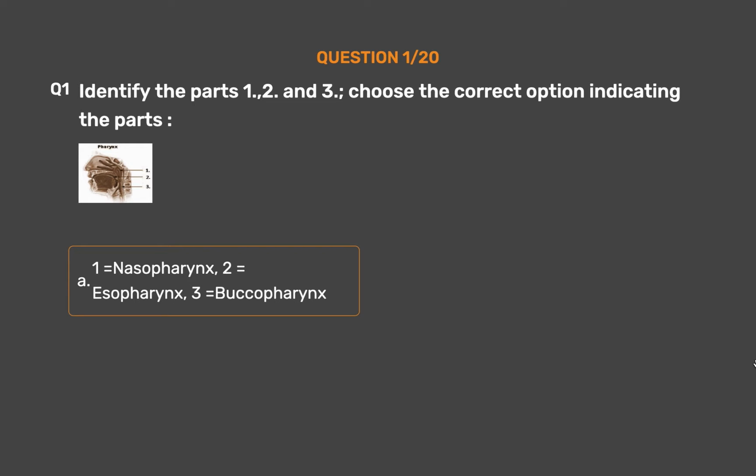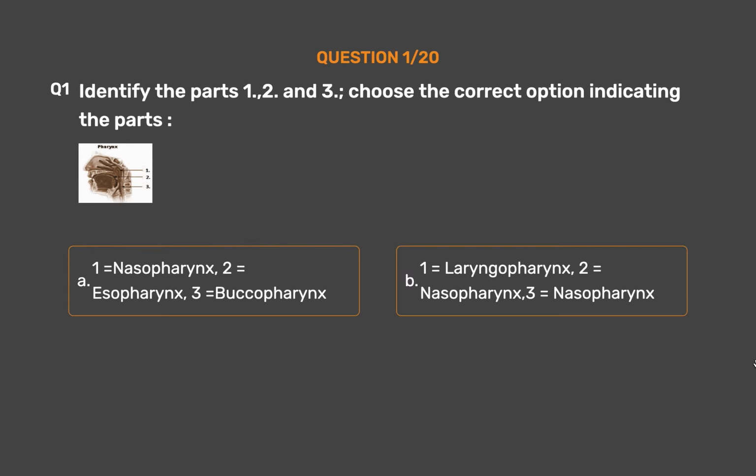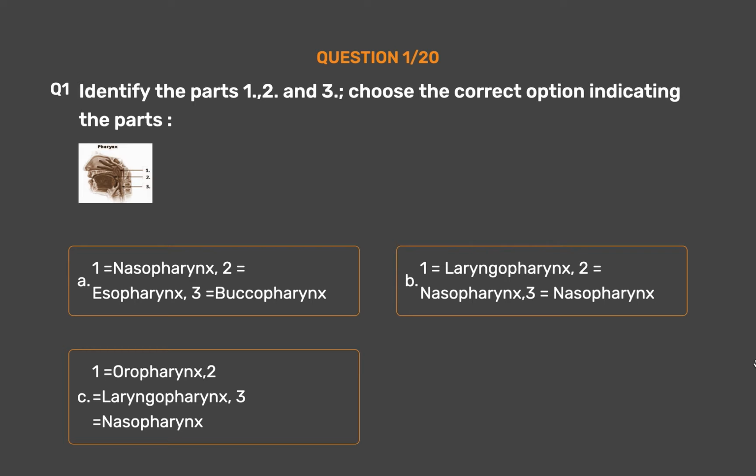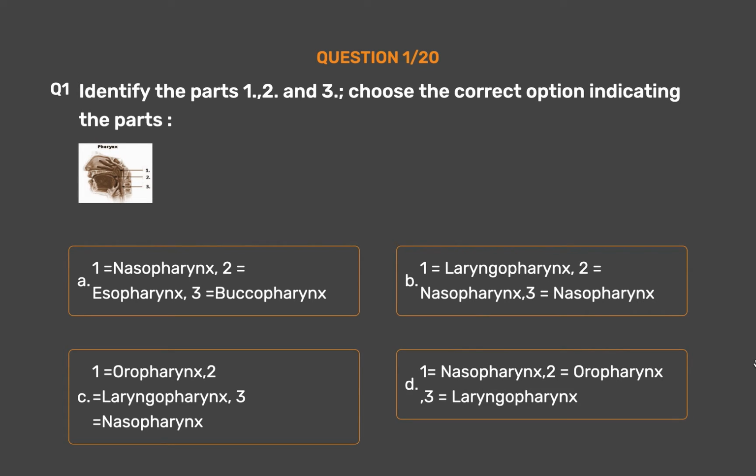Option A. 1 equals nasopharynx, 2 equals esopharynx, 3 equals buccopharynx. Option B. 1 equals laryngopharynx, 2 equals nasopharynx, 3 equals nasopharynx. Option C. 1 equals oropharynx, 2 equals laryngopharynx, 3 equals nasopharynx. Option D. 1 equals nasopharynx, 2 equals oropharynx, 3 equals laryngopharynx.